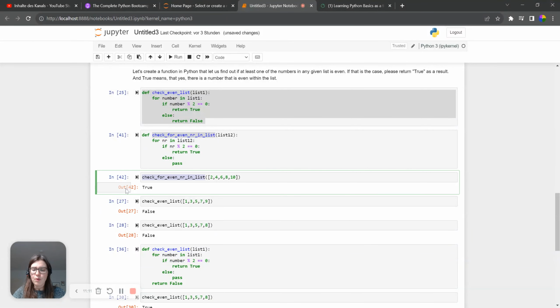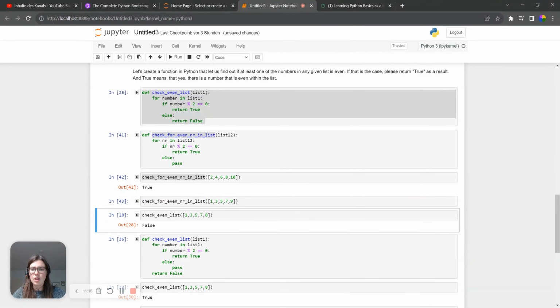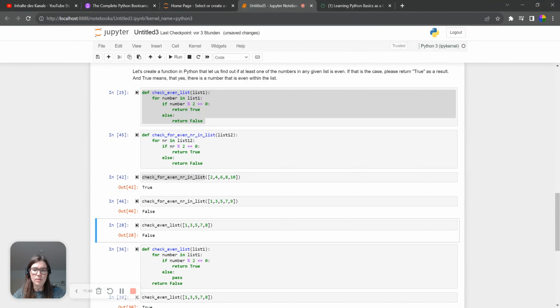But if we do this now for another list where all the numbers are uneven, then we get nothing, because we said else pass, so nothing happens. If we would put else, and now here comes an interesting point, we have to put this at the same indentation. If we would put else false here, and then run this again, so check for even number in list 1, 3, 5, 7, 9, and we run line 44 again, we would get false.